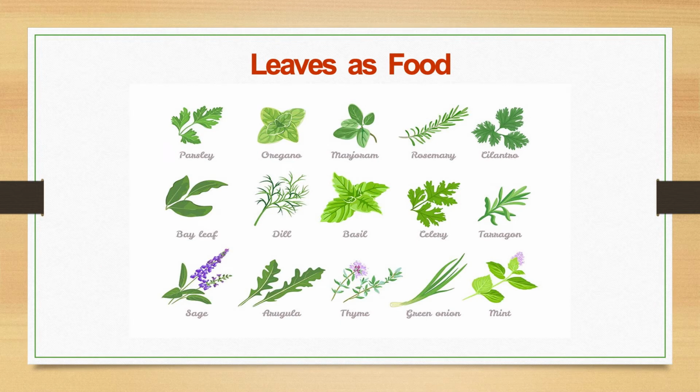Leaves of plants like spinach, lettuce, cabbage, and mustard plant are often eaten as food. A healthy diet should contain leafy green veggies. They are low in calories and high in fiber, vitamins and minerals.